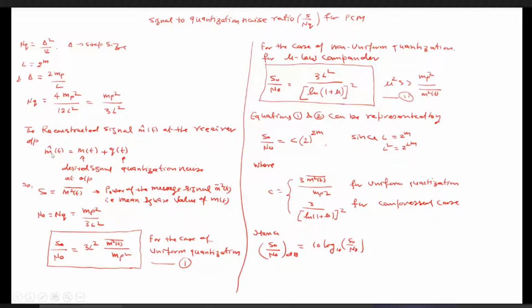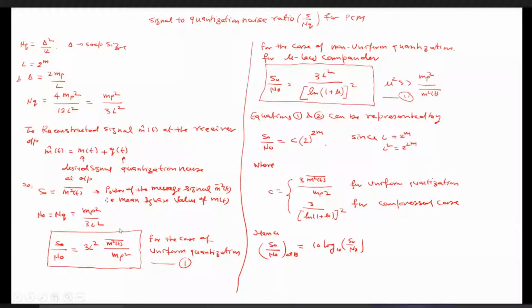If you consider these signals, then our signal power is associated with the message signal m(t). If you are able to calculate the mean square value of m(t), which is given as m bar square t, that will give us the signal power. So the signal power is m bar square t, and the noise power is MP square by 3 L square, which is given over here. So we can directly calculate the signal to noise ratio, which is given as 3 L square m bar square t by MP square.